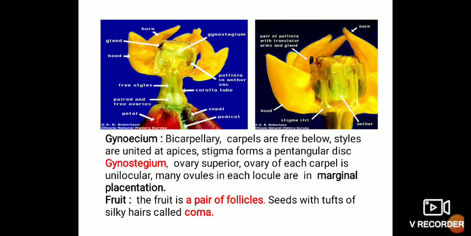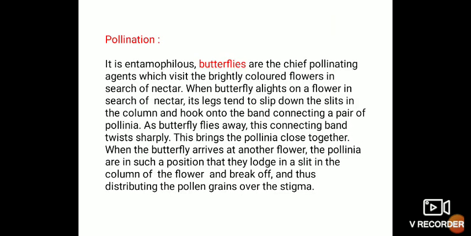The ovary of each carpel is unilocular with many ovules in each locule, arranged in marginal placentation. The fruit, which is a characteristic feature, is a pair of follicles, and the seeds have tufts of silky hairs, which are called coma. And the pollination in this family is a peculiar type known as the clip mechanism, and it is completed by means of insects.